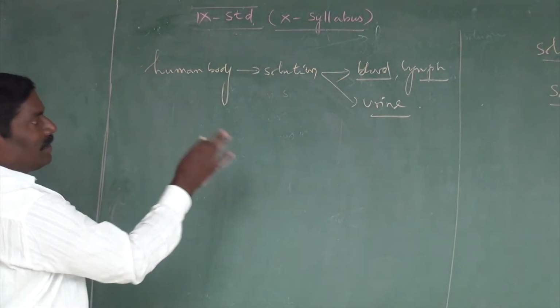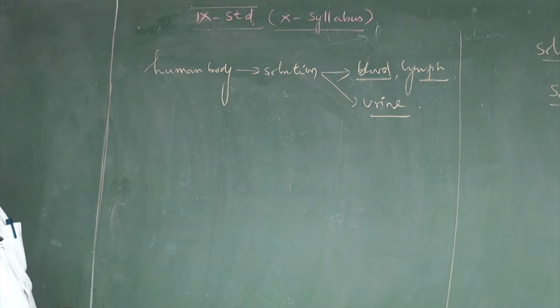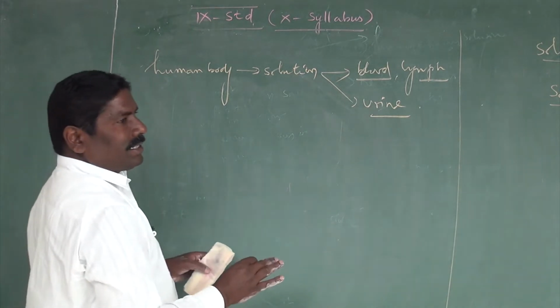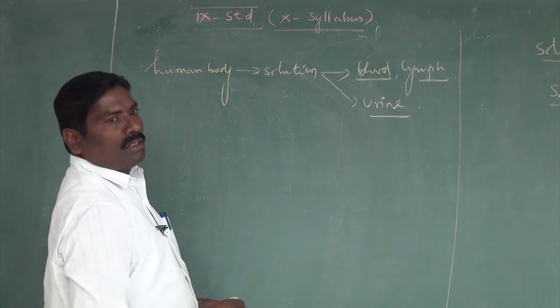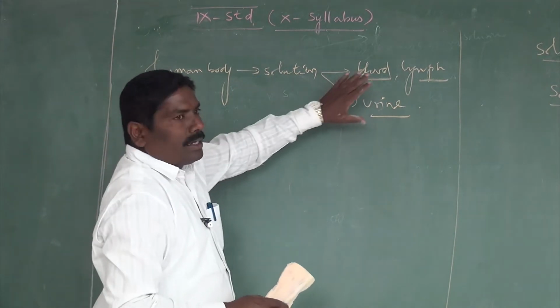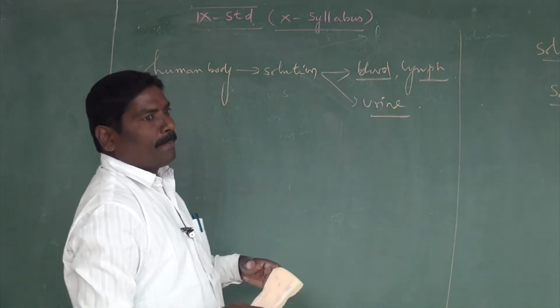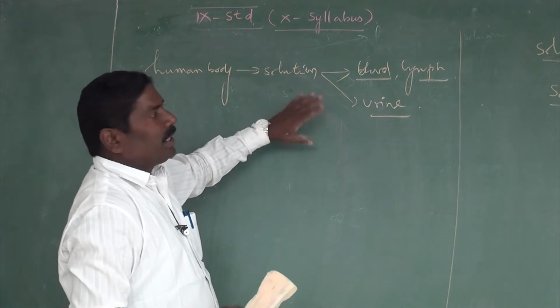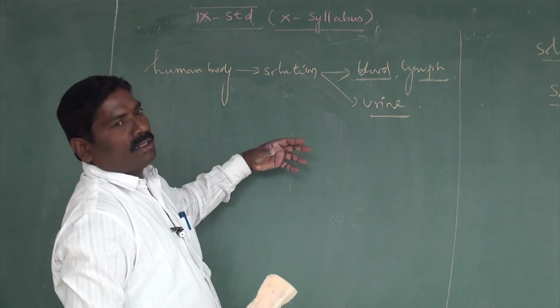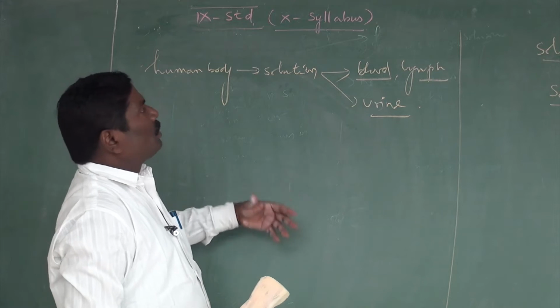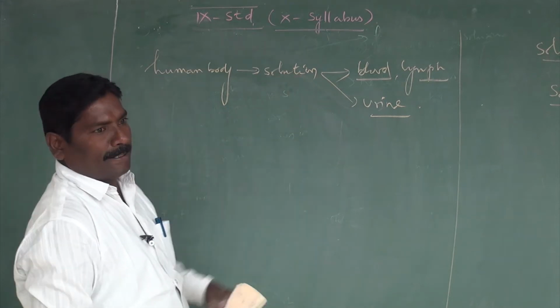This is essential for the function of the human body. All of these are present in the human body in the form of solutions, so it is very essential for human functioning. So we have to study this solutions lesson.